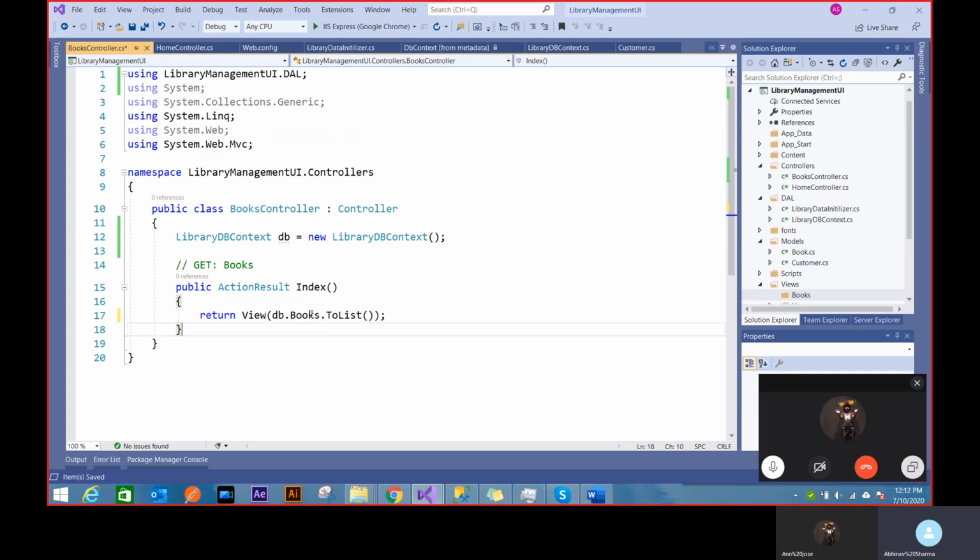you can imagine I want to access books now. My books can't be accessed unless I create a table and fill it with seed data, and only then can it give me those book records, right? So this line is the one thing that's going to trigger the whole flow. That's how Entity Framework works.